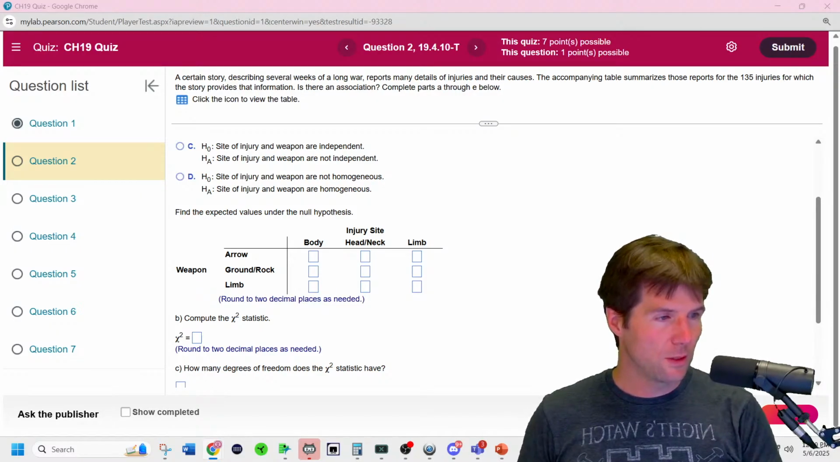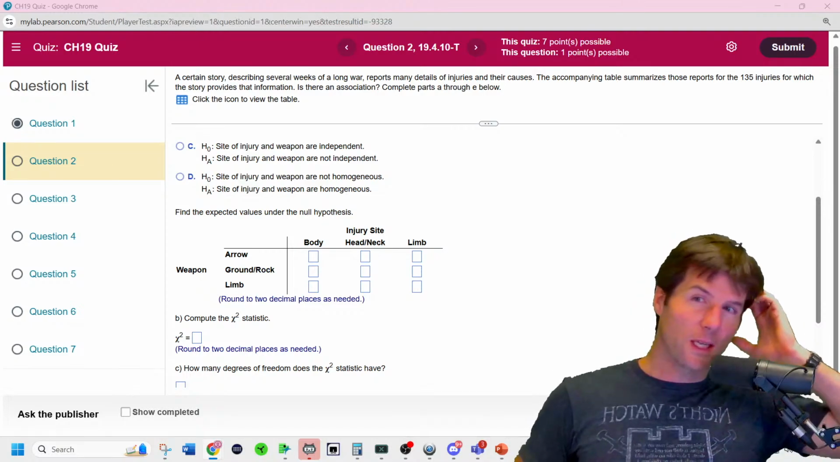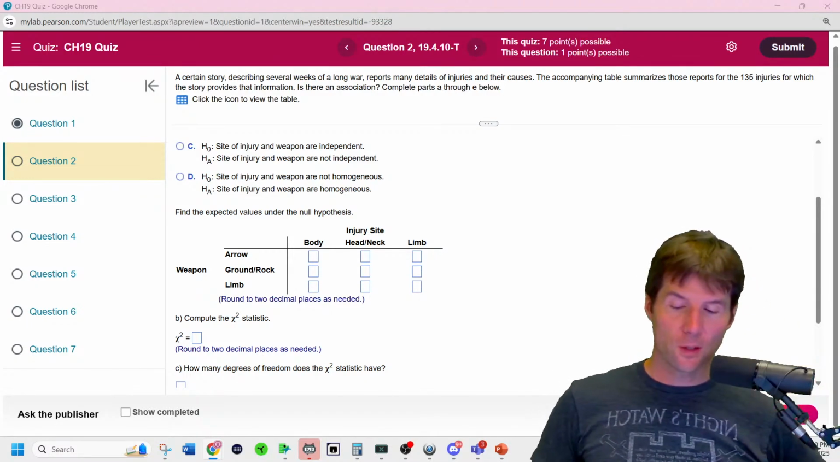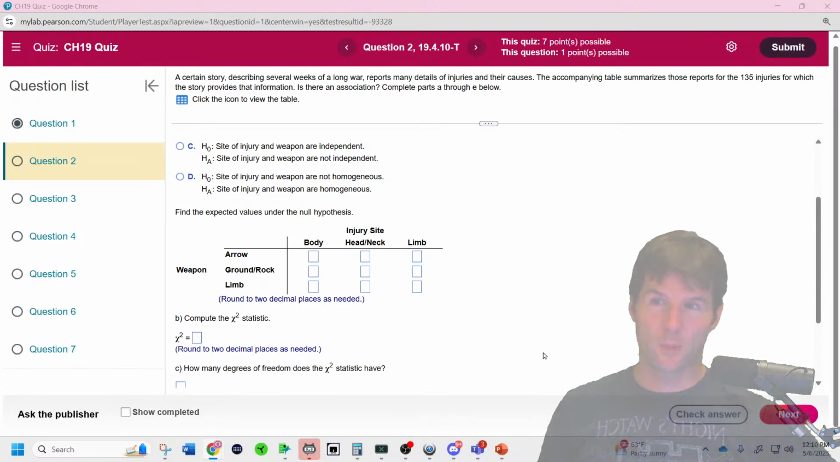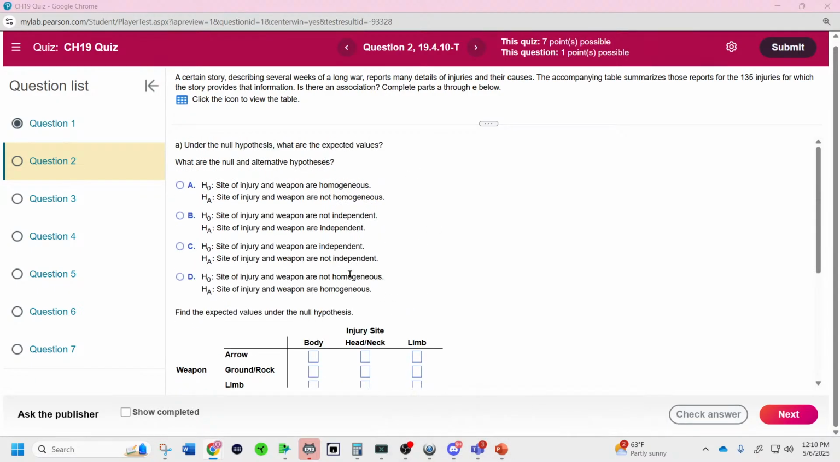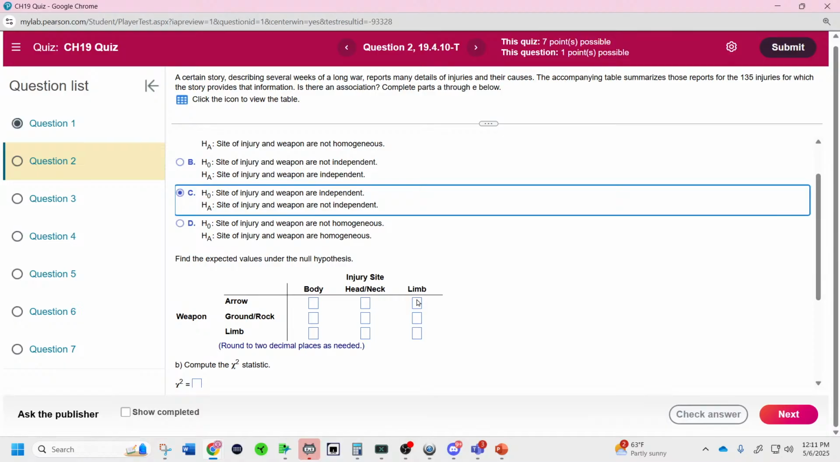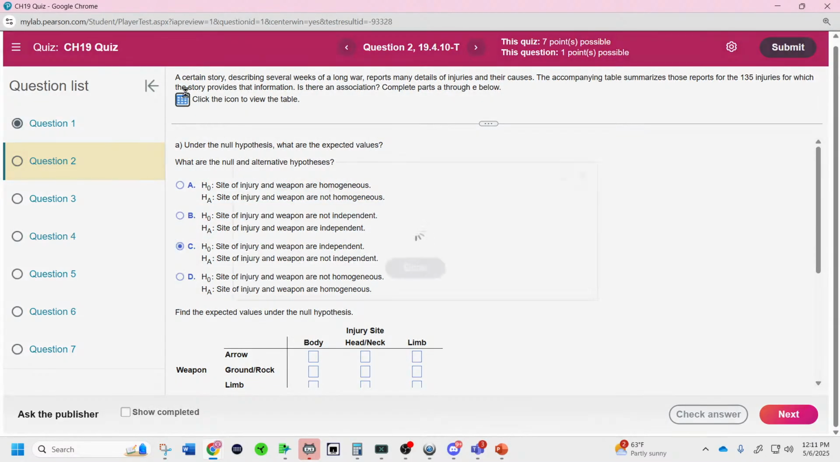Chapter 19 quiz. Another story one. So once again, the null and alternative. When you write the null, you just put independent between them. The weapon used and the injury site are independent. That's the null. The alternative is that they're not independent, they're somehow associated.